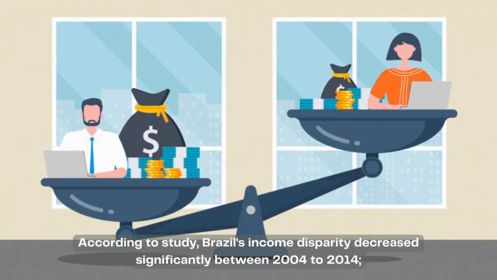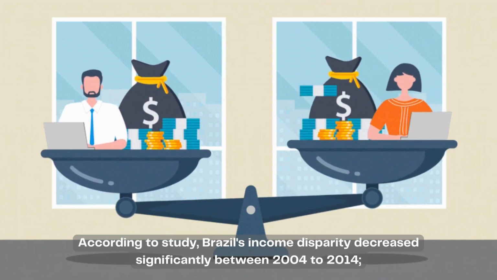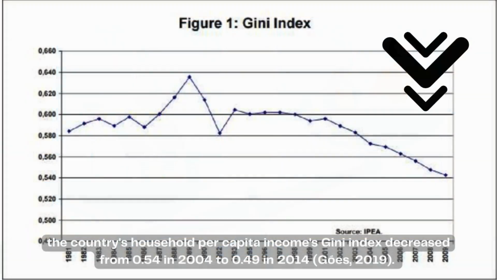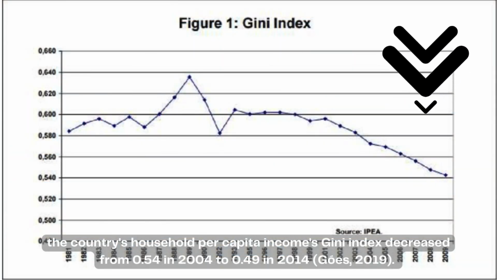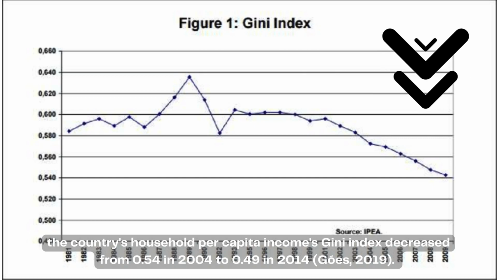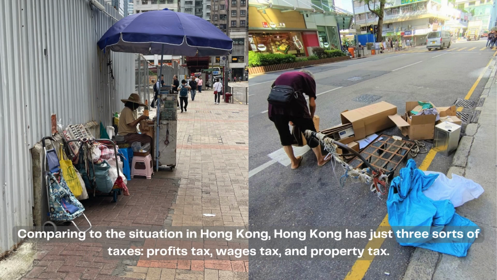According to a study, Brazil's income disparity decreased significantly between 2004 to 2014. The country's household per capita income's Gini index decreased from 0.54 in 2004 to 0.49 in 2014.